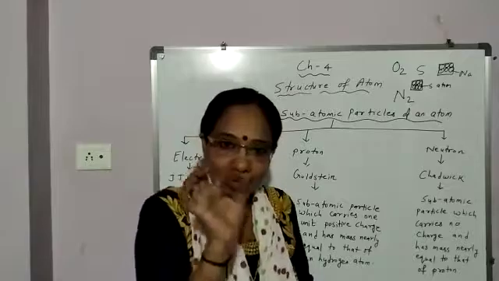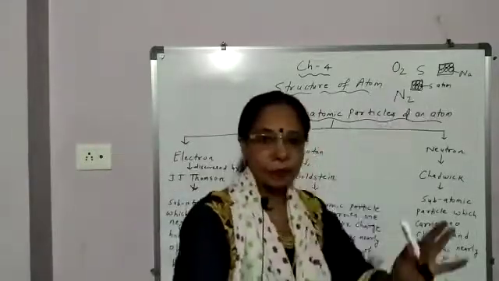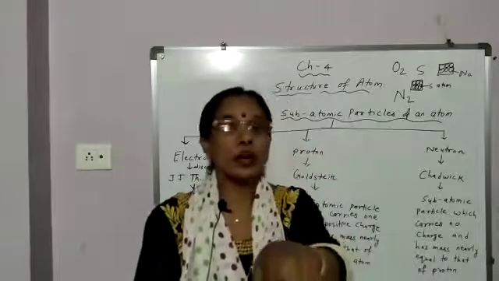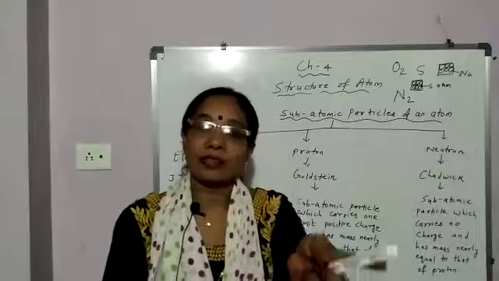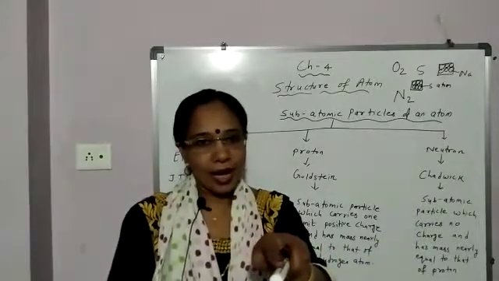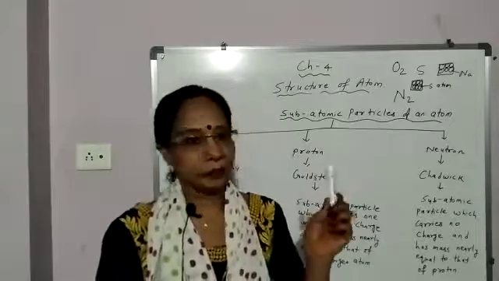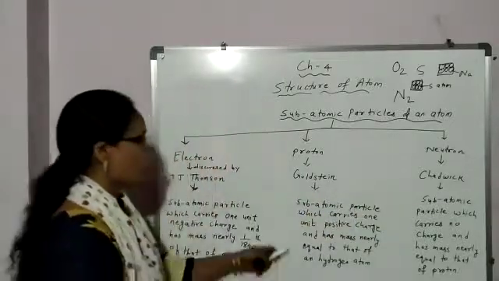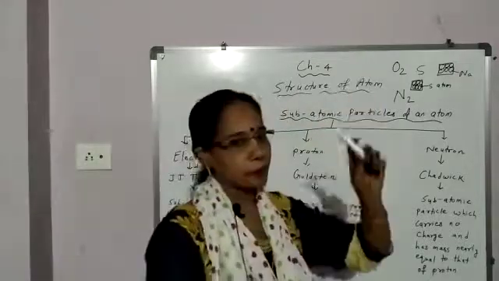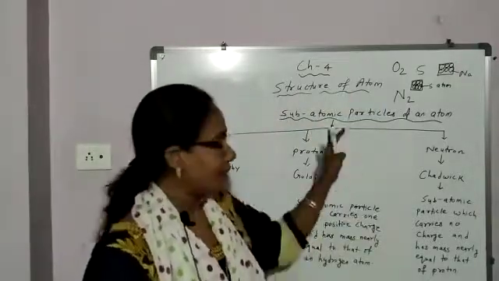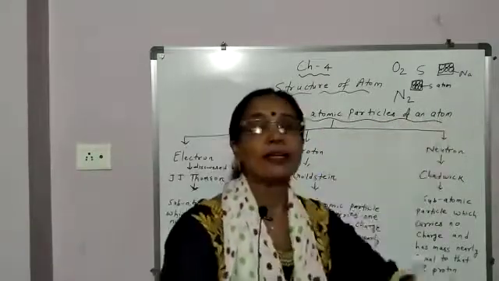So what is an atom? An atom is the smallest particle of an element which may or may not exist freely. Atoms of which element exist freely? Atoms of noble gases, and atoms of other elements may not exist freely. Okay. Now in this chapter we will discuss the structure of atom in complete detail. So we'll start with the subatomic particles of an atom.